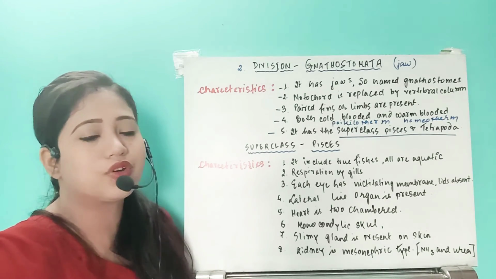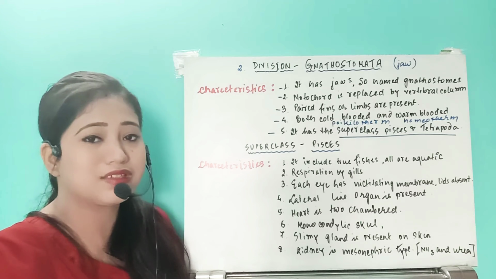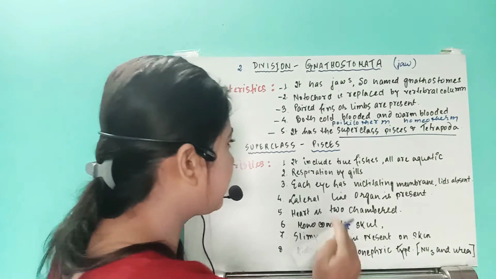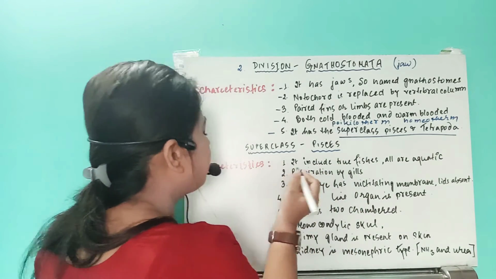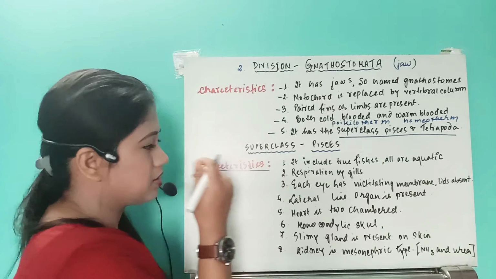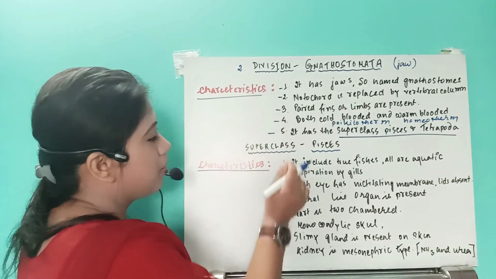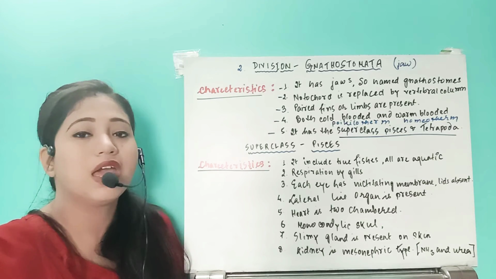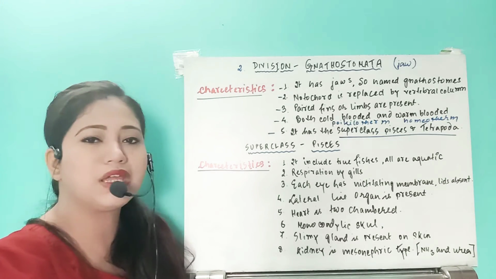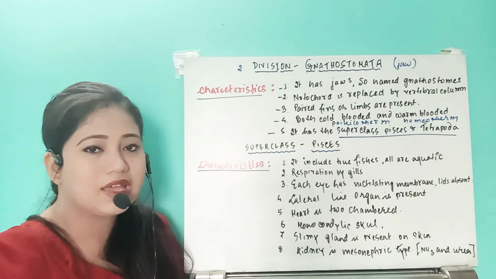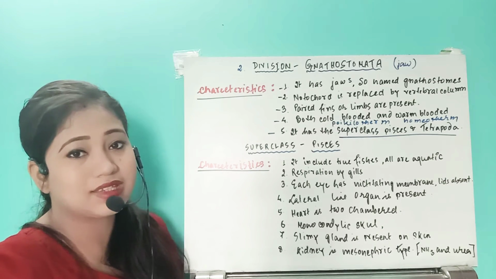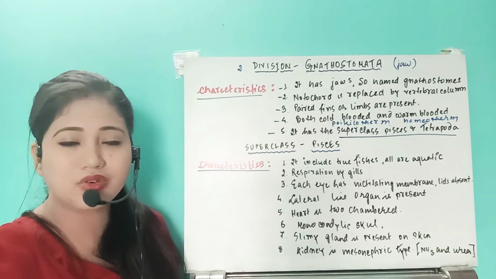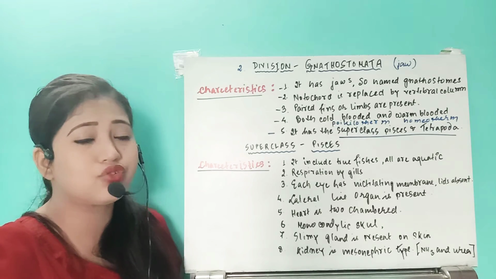Right? So first of all, see the Pisces. Pisces means fish, or we can also call this organism Pisces. Let us see the general characteristics. First of all, it includes the true fishes, all of them aquatic. What does true fishes mean? Earlier we have seen the cyclostomes. The cyclostomes nearly look like a fish, but they are not true fish.